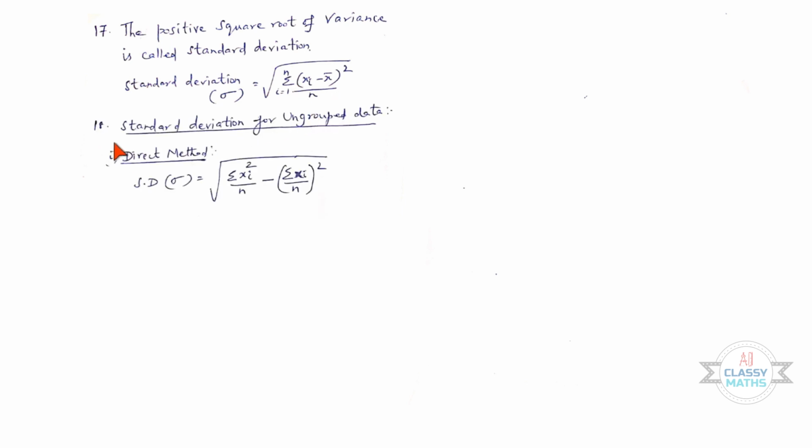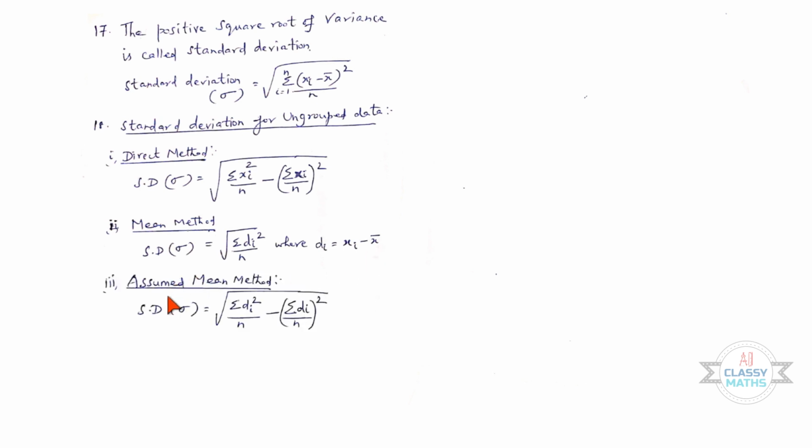Next one, 18th, standard deviation for ungrouped data. Subdivision 1, direct method, standard deviation sigma is equal to square root of sigma xi square by n minus sigma xi by n the whole square. Second subdivision, mean method, standard deviation sigma is equal to square root of sigma di square by n, where di is equal to xi minus x bar.